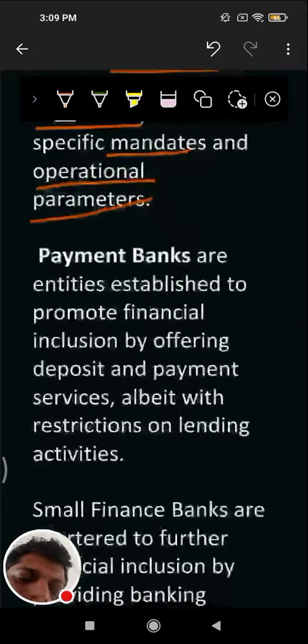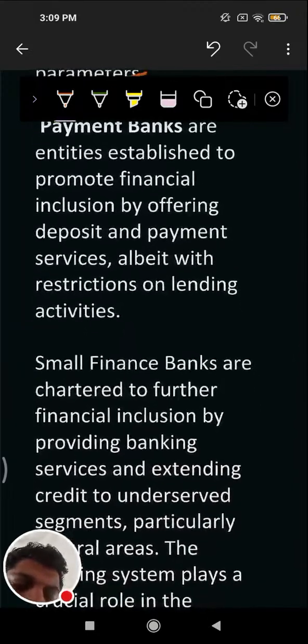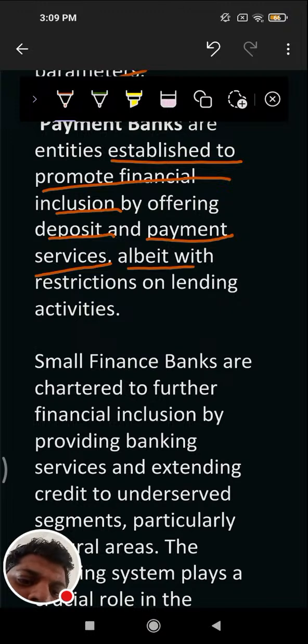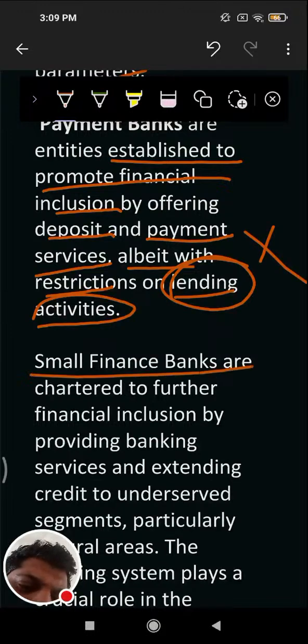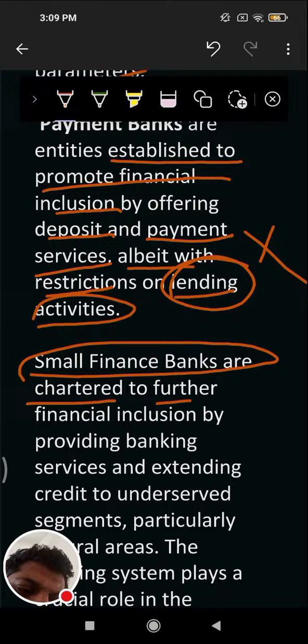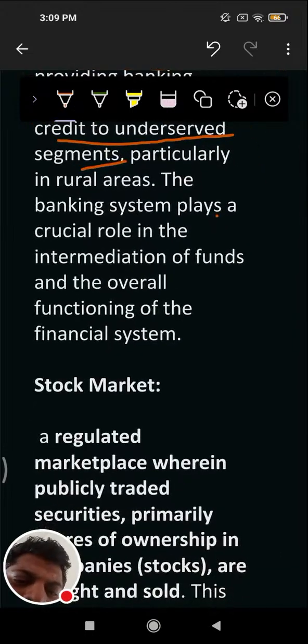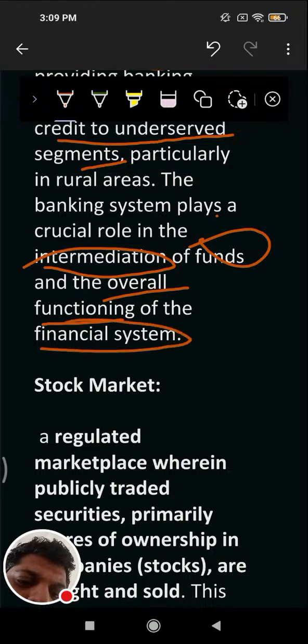Then, what is the payment bank? The payment banks are entities established to promote financial inclusion by offering deposit and payment services, albeit with restrictions on lending activities. They do not lend. Then comes the small finance bank, chartered to further financial inclusion by providing banking services and extending credit to underserved segments, particularly in rural areas. The banking sector plays a crucial role in intermediation of funds and overall functioning of the financial system.